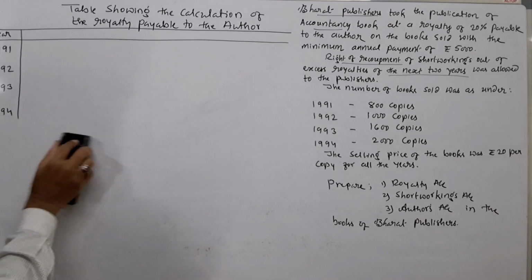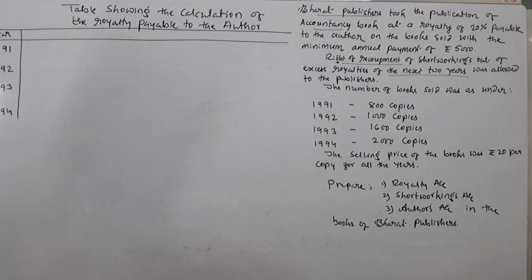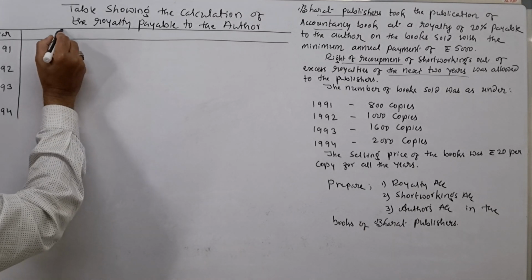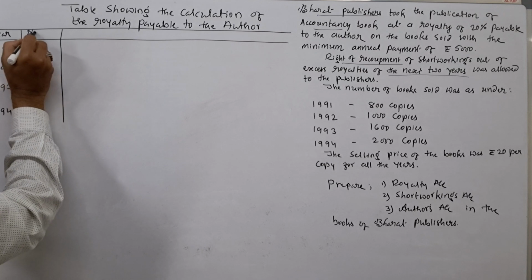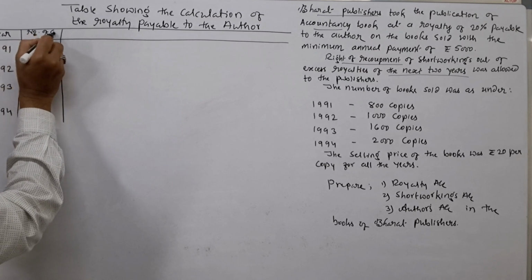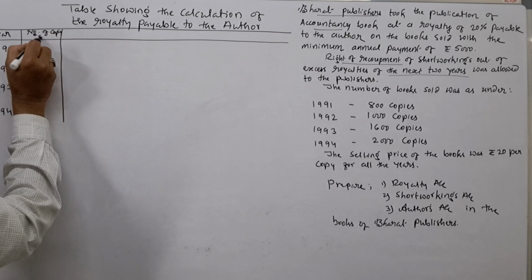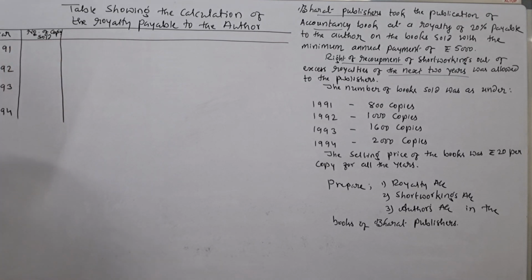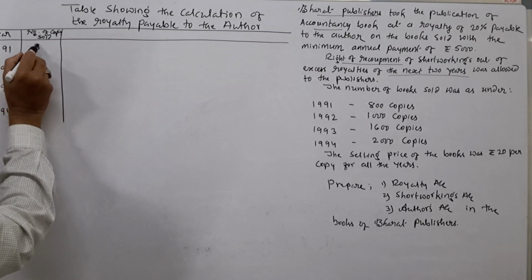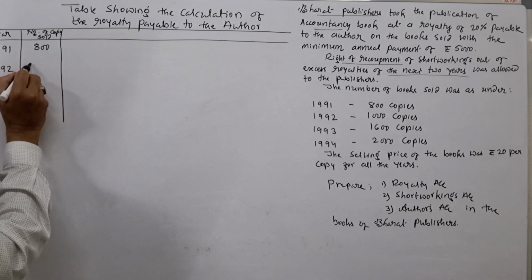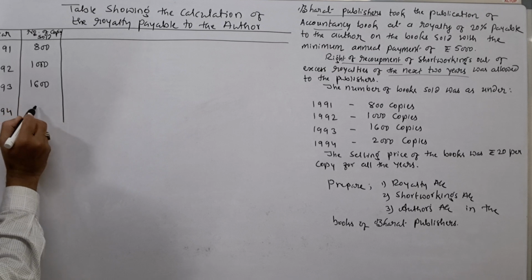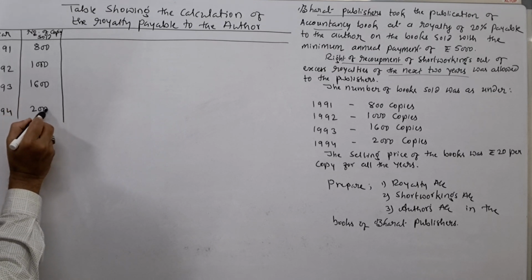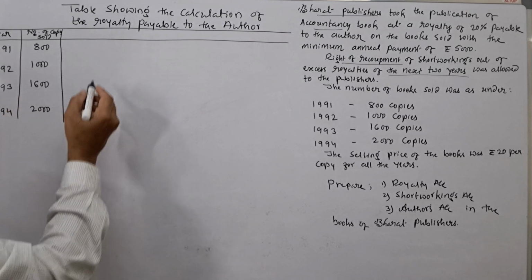What is the next column? The next column is the number of copies sold. How many copies were sold in the first year? 800 copies. In the second year, 1000 copies. In the third year, 1600 copies. And in the fourth year, 2000 copies were sold.